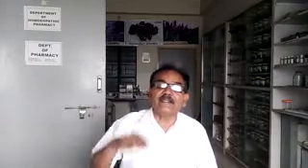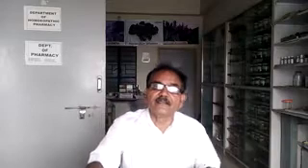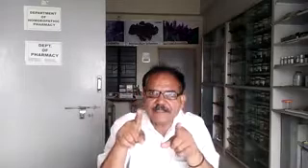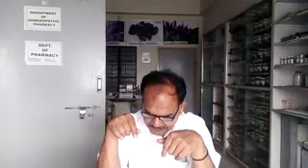The next is the extensor retinaculum in front of the ankle joint. There are two extensor retinacula in front of the ankle joint, the superior extensor retinaculum and the inferior extensor retinaculum.